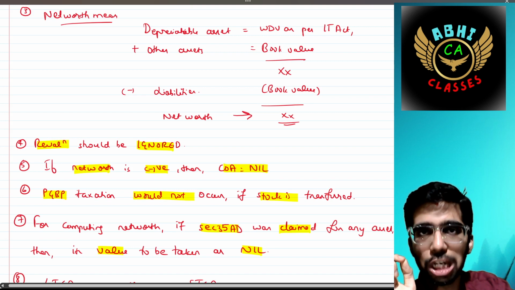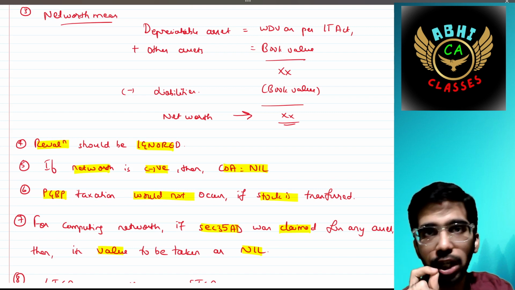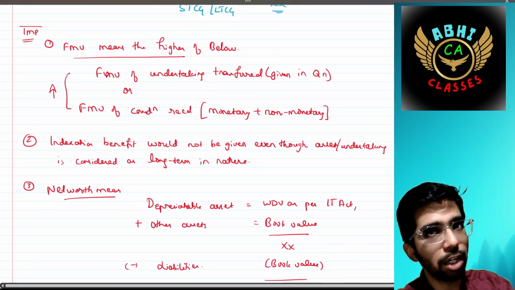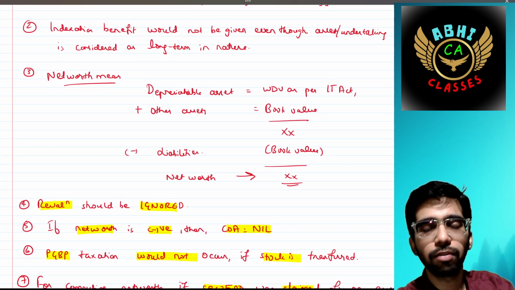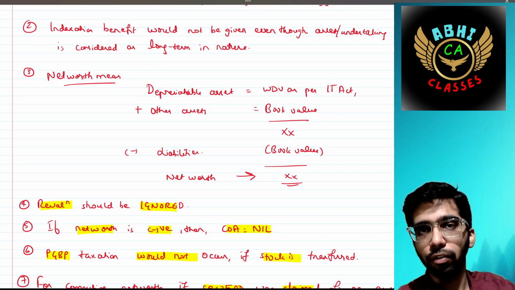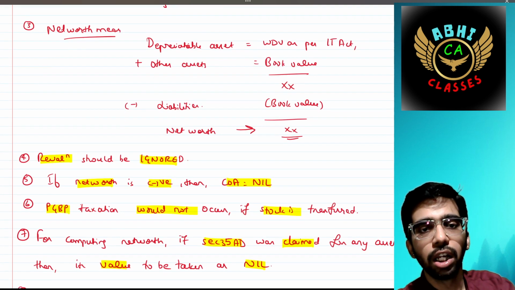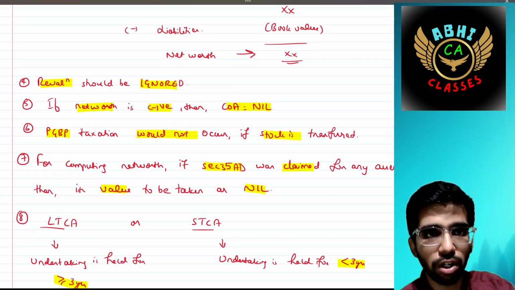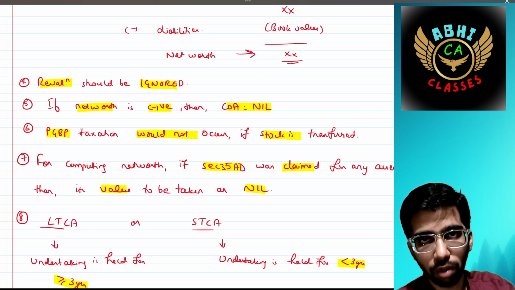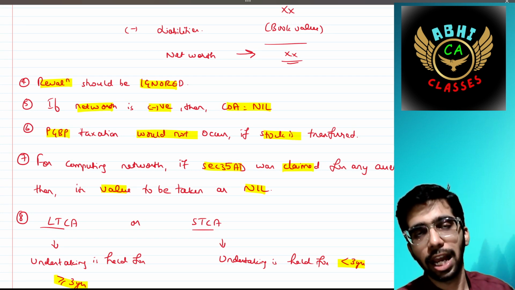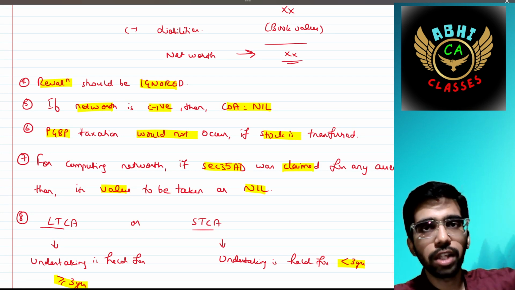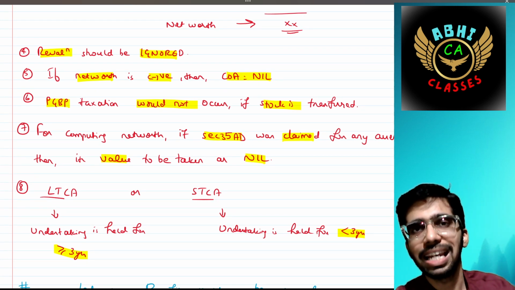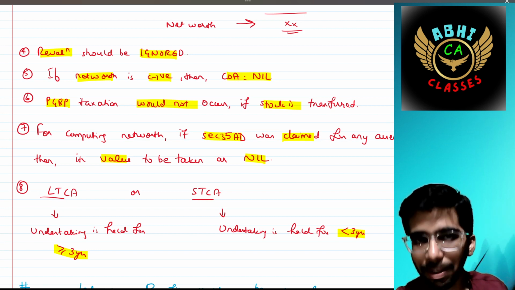Okay, but there are some other points. The revaluation should be ignored. If net worth is negative, then the cost of acquisition would be nil, because the cost of acquisition is the net worth. If while computing this formula we arrive at a negative figure, then the cost of acquisition should be treated as nil. The PGBP taxation would not occur if the stock is transferred, because a lump sum amount is paid and the entire undertaking is being sold out. So there would not be any arising of the PGBP concept.